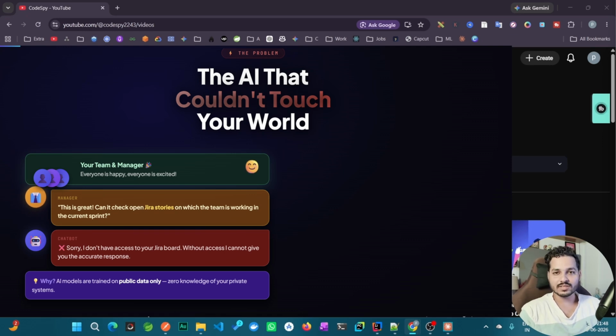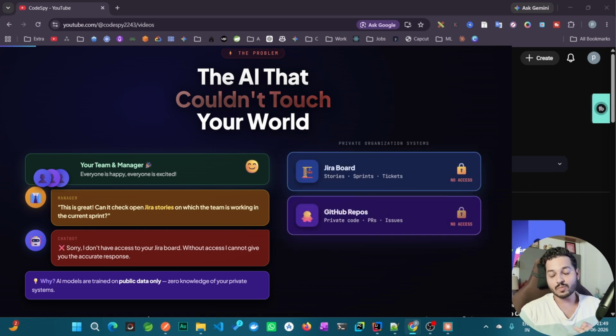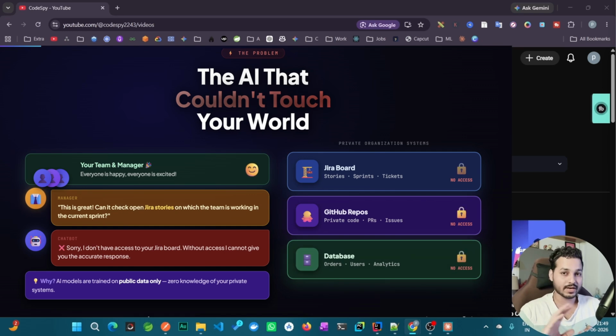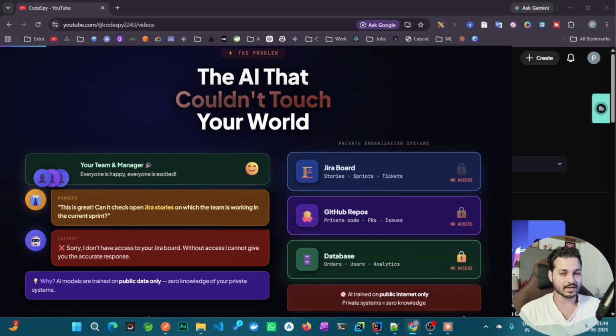No, that is not the case. The problem is you have created a chatbot for general queries, or your chatbot is trained on public data. And whatever you are asking is not public data. So how will the AI model know? Whenever you ask questions related to private organizations, private queries, those things are by default not available to AI models. AI models are trained on public data. They don't know about your private GitHub repositories. They don't know about your Jira stories. They don't know about your databases until you provide the connectivity.